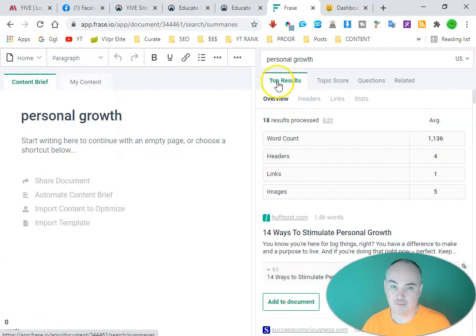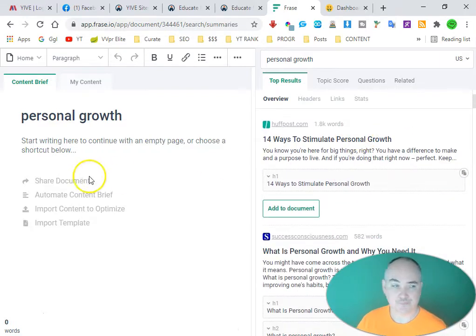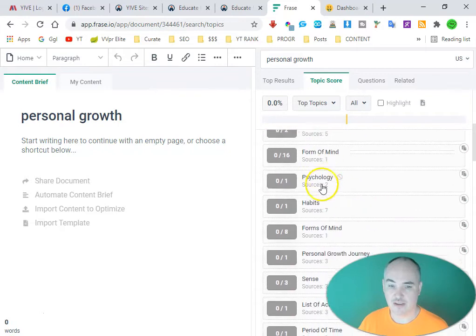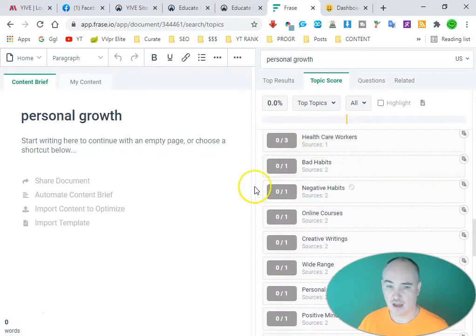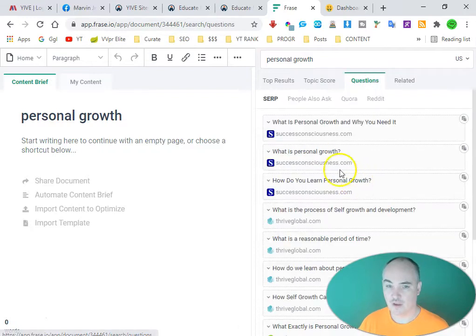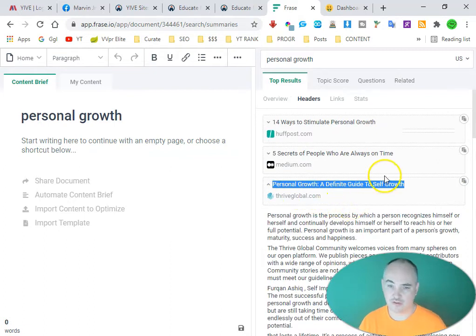All right, so we have top results here, and it says that the average word count that we're going to want to shoot for is 1,136 words with a minimum of 4 headers, and we're going to want 5 images. Okay, and then we can also see with the stuff that we create the different topics, keywords. Okay, we also have the main questions. Okay, so right here we have personal growth, a definitive guide to self-growth.